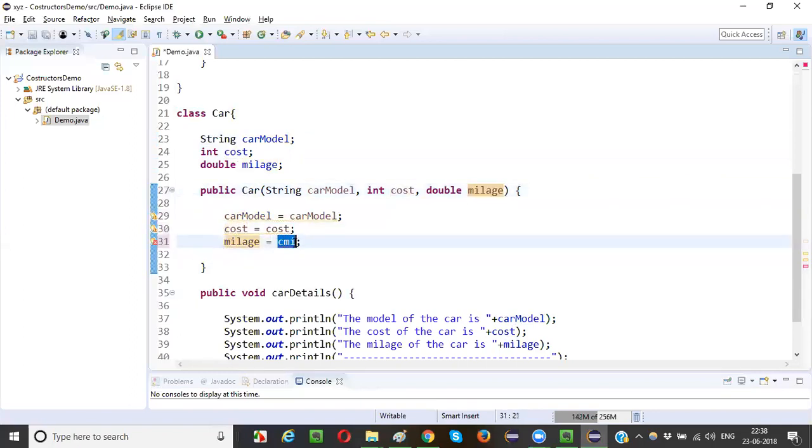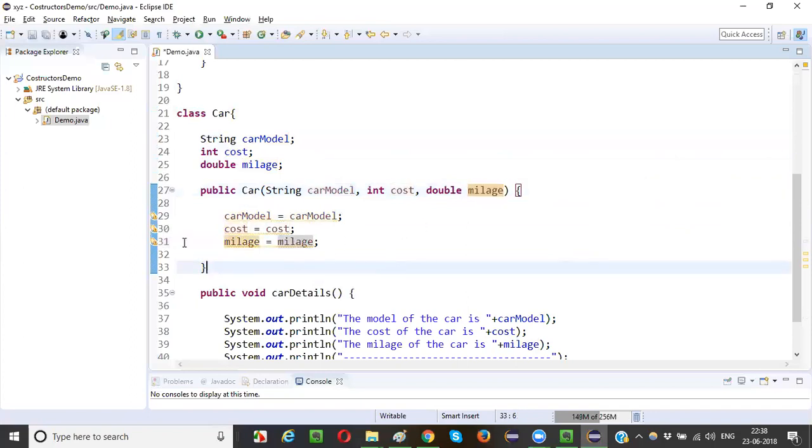When I double click on this variable, initially this used to be highlighted, right? Now this particular variable name and this particular parameter name are the same. After they become the same, when I double click here, this is not getting highlighted. That means this cost is not equal to this cost, and this mileage is not equal to this mileage. But when I click here, this car model is equal to this car model, this cost is equal to this cost, this mileage is equal to this mileage, right?